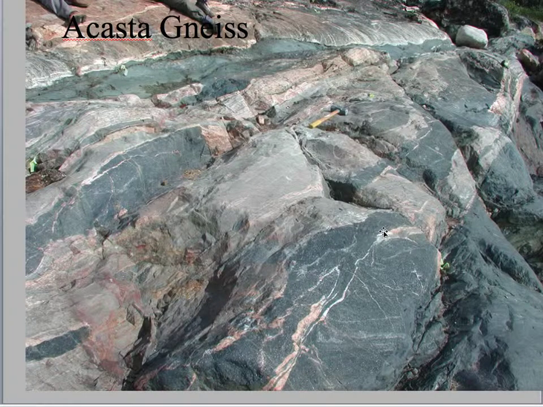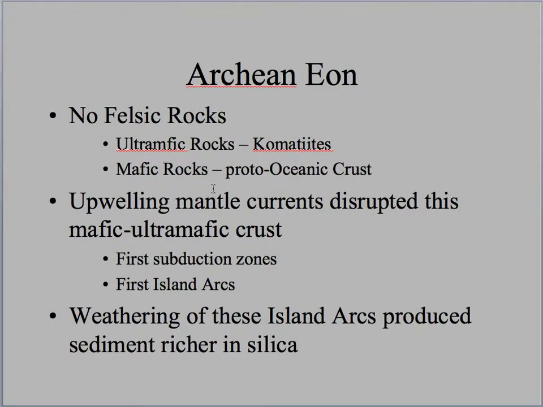So here's a picture of the Acasta Gneiss, granite gneiss complexes, right, the oldest rock on Earth. So reviewing a little bit about the Archaean eon, remember there's no felsic rocks. That's not going to come till a little bit later on. We mostly have these ultramafic rocks, and remember the lava flows that are ultramafic are called komatiites. We don't really see those anymore because Earth doesn't have that heat budget anymore. Mafic rocks would form that beginning, that proto-oceanic crust.